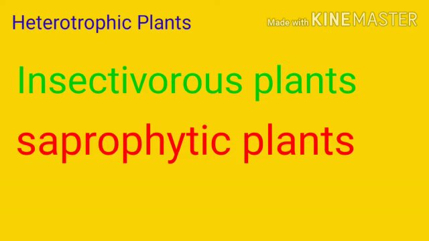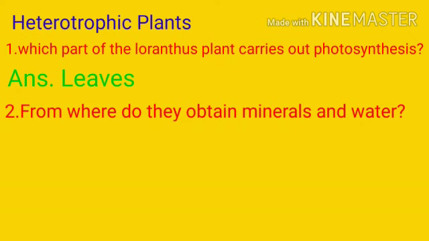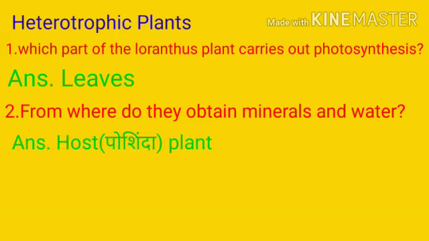Okay. Now, there are some basic questions. Just look into this. First question, which part of Loranthus plant carries out the photosynthesis? Answer is leaves of Loranthus carry out photosynthesis. Second basic question, from where do they obtain mineral and water? Loranthus plant ला minerals आणि water कुठून मिळतं? Loranthus obtains the necessary minerals and water from the host plant.